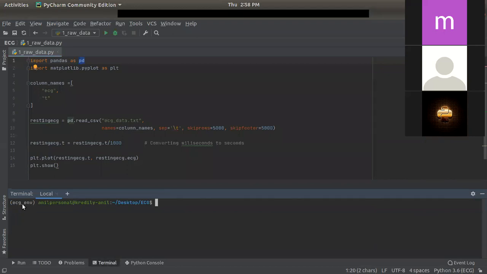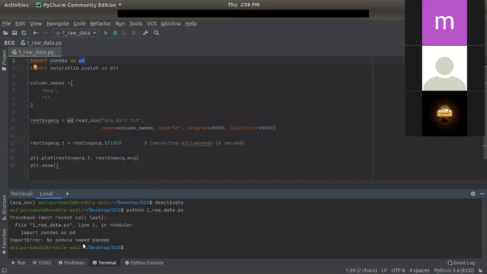As you can see, this ECG env is activated. If I deactivate it, you can see the ECG env is now deactivated. Now if you try to run our program, it will not run. If I try with Python, it will show an error, no module named pandas, because our pandas library is installed within the ECG environment, not in our local environment. So for running this project, we need an environment and we have to install these packages. I already created the environment and installed these libraries, which is called the ECG environment.